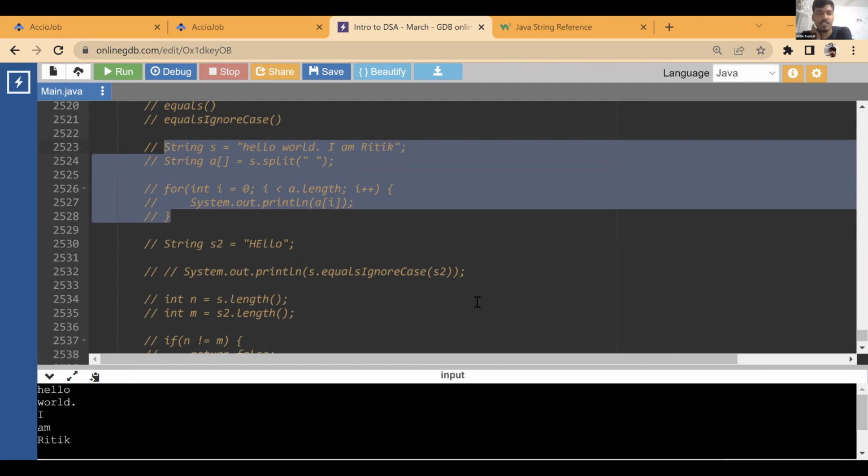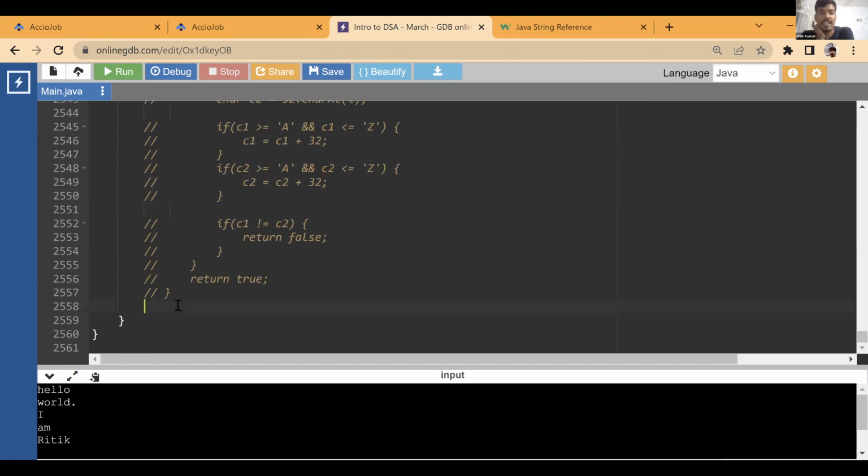So that's what I was telling. At times, the first approach should be thinking about functions. If you remember it, you can use it. So for example, split was one function. I never used it. I never knew it existed in Java. So I never felt the use of it. If I ever felt the use, I would have done it myself.